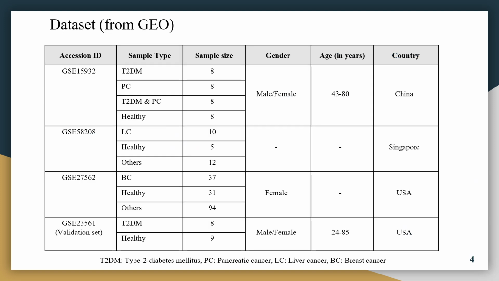So we collected this data from the Gene Expression Omnibus. These all are publicly available datasets, and the accession IDs are provided here. So we collected data for type 2 diabetes, pancreatic cancer, liver cancer, breast cancer, and their respective healthy controls, and also a validation dataset for validating our hub genes, that was for type 2 diabetes patients and the corresponding healthy individuals.